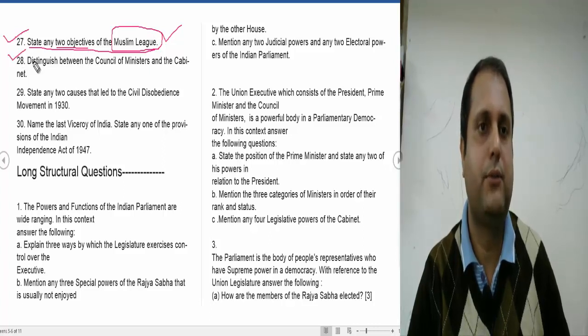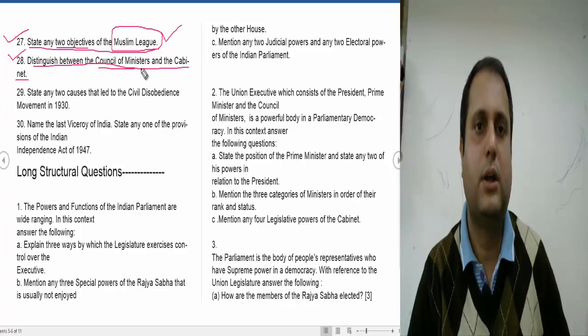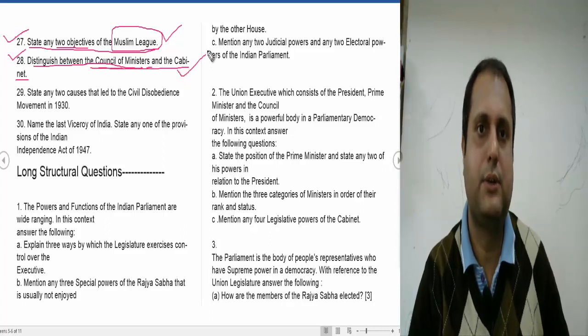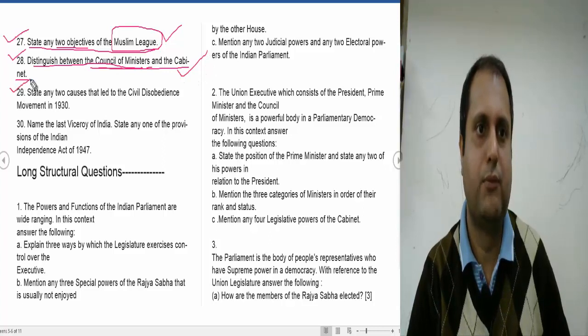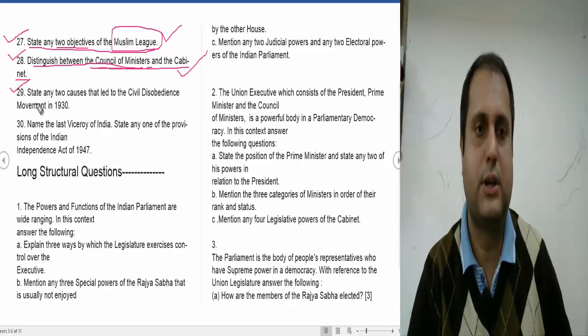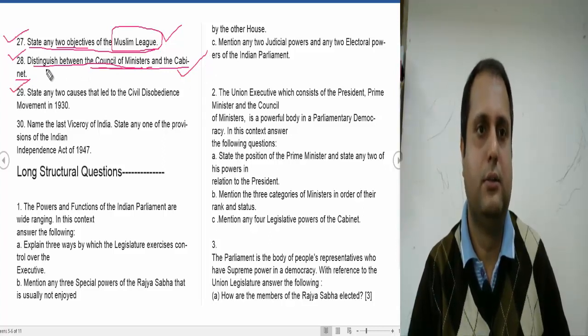Now question number 21: distinguish between the Council of Ministers and the Cabinet. It is also an important one. In the video on the Prime Minister of India, I have discussed the difference between the Cabinet and the Council of Ministers. You can watch that video to have a clear understanding of these differences. Now another one,